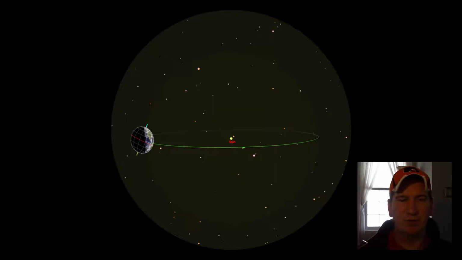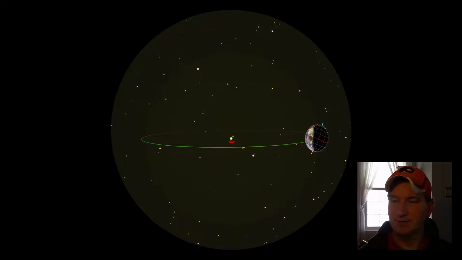If we look at the Earth going around the sun from space, we can see that the Earth's north pole is tilted towards the sun sometimes during the year. In the northern hemisphere where we live, this would be the summertime when the North Pole is tilted towards the sun. But if we wait for 6 months to go by and we fast forward time until the Earth is on the other side of the sun, we can then see here in December the North Pole is tilted away from the sun, and up here in the northern hemisphere, we would have winter.